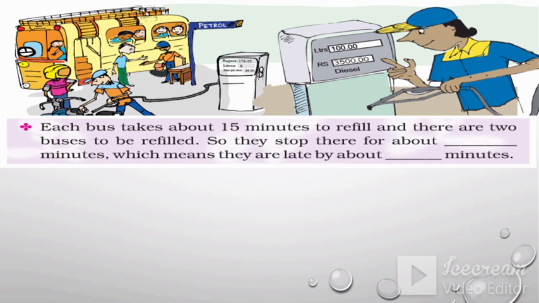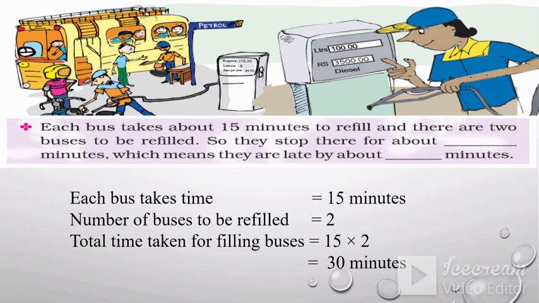As you have already known, if one bus takes 15 minutes, then 2 buses will take, yes, exactly 2 into 15 minutes. So each bus takes 15 minutes. Number of buses to be refilled is 2. Total time taken for filling buses is equal to 15 into 2, that is 30 minutes.